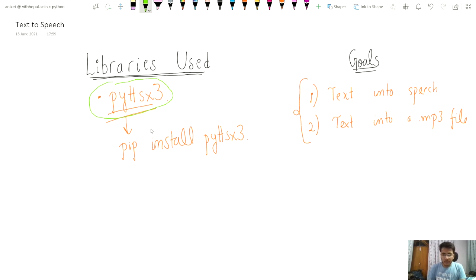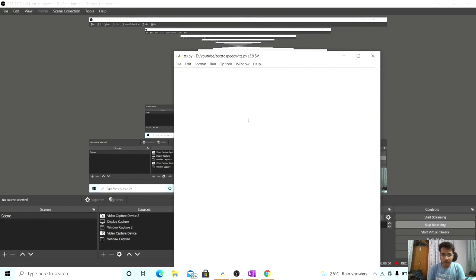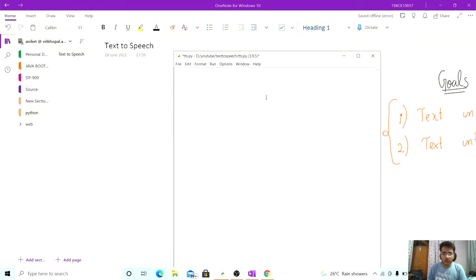So let's move ahead with the coding part. Let's see how to write our program in Python to convert our text into speech and how to convert our text into an MP3 file. First of all, we need to import our library, that is import pyttsx3. Now we will take a variable engine, and in that we will use the pyttsx3 function init. First we will initialize our library in our variable.